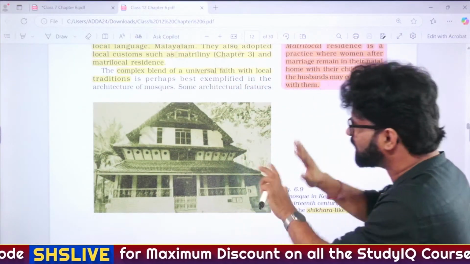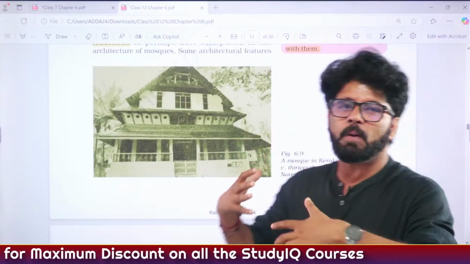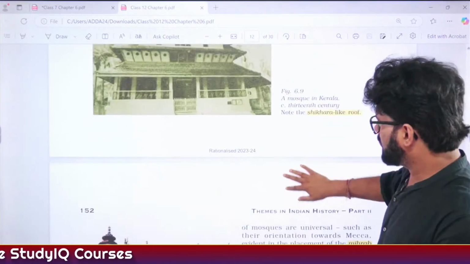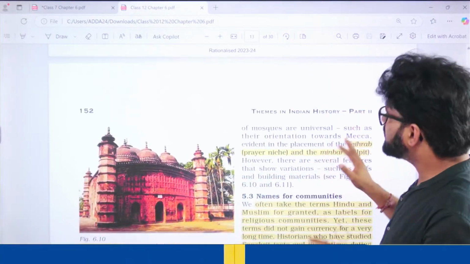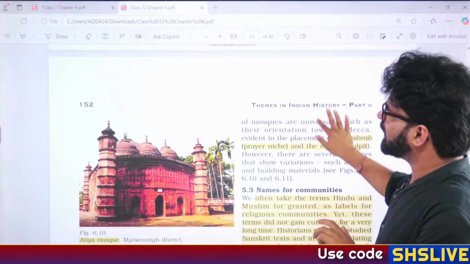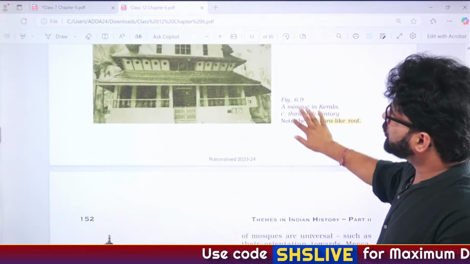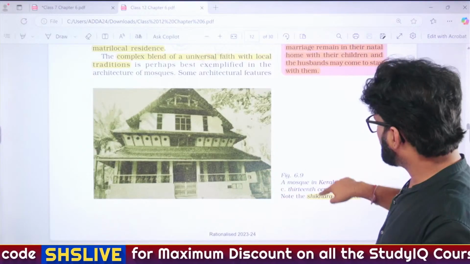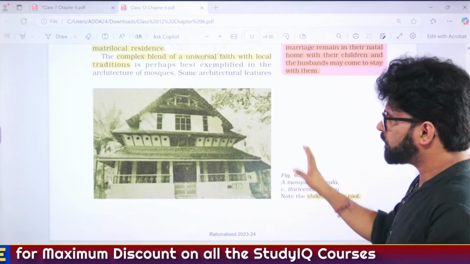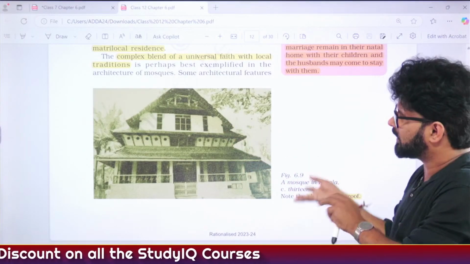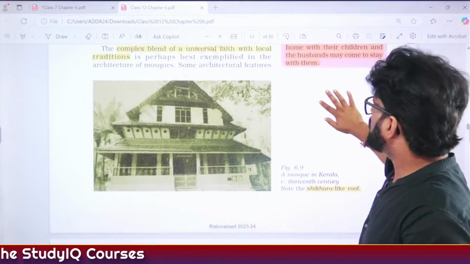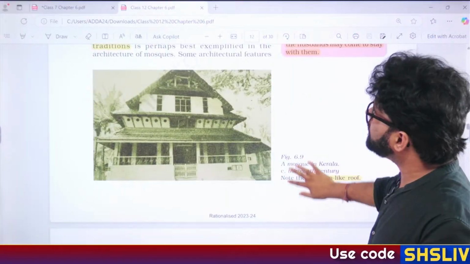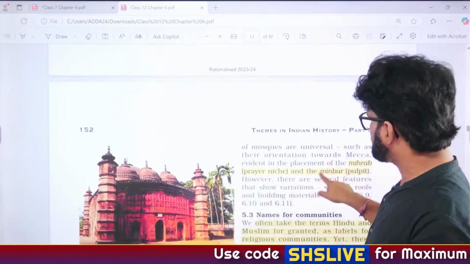That's what we are seeing, that people adopt different cultures, and please understand this. This is actually a very good lecture. So many good things we can understand here. Then there are certain things which they are saying that, okay, some things they can adopt. They are very flexible when it comes to Islam regarding how they will make the mosque, and they are taking a shikhara-like roof, which is a Nagara style architecture associated with Hindu temples. So here they are very flexible, but there are certain areas where they will not be flexible, which is very rigid, which is very universal.